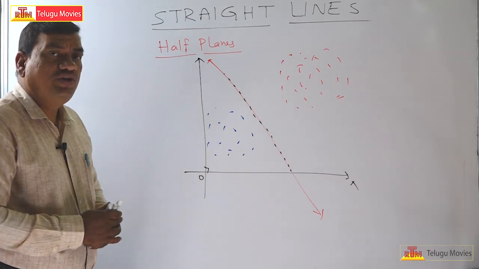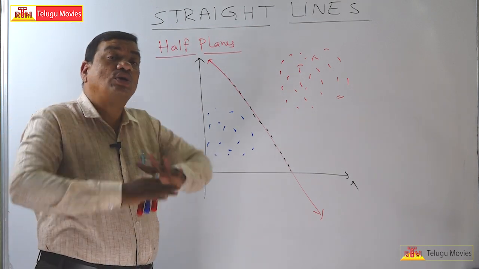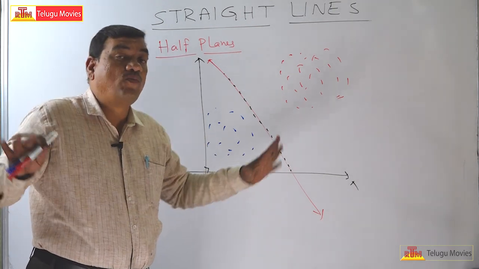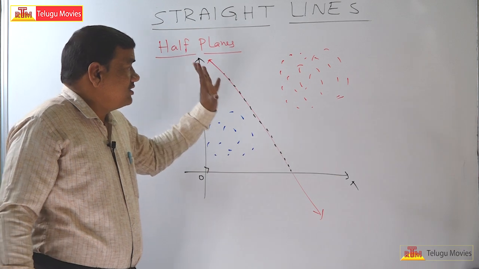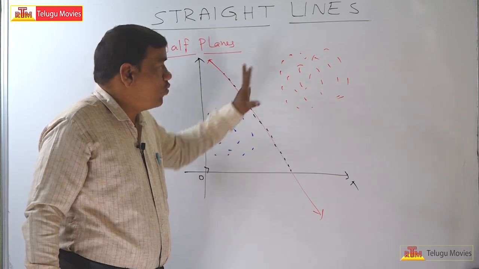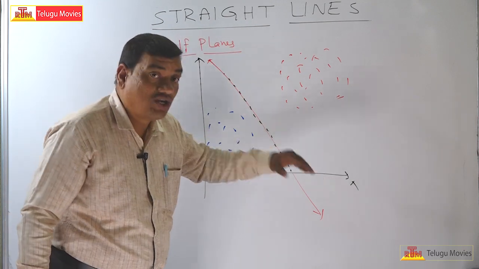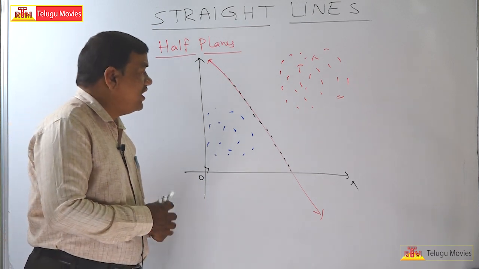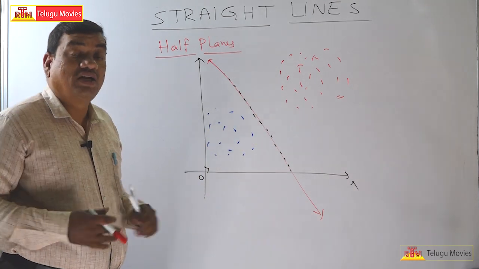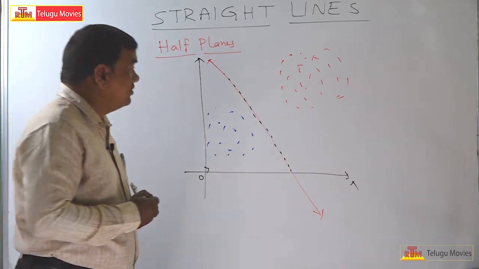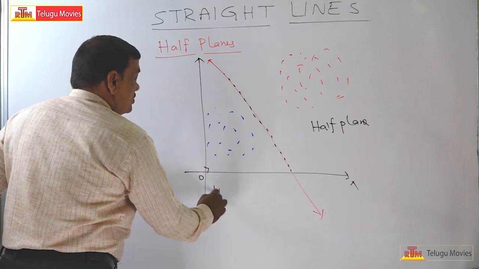So when you draw a line in the plane, the total points are divided into three sets of points, three disjoint sets. The set of points which are on one side, another set on the opposite side, and another set which lies on the line. So now the total plane is divided into two parts. We cannot say equal parts, but there are two parts. These two parts are called half planes, so this is one half plane.